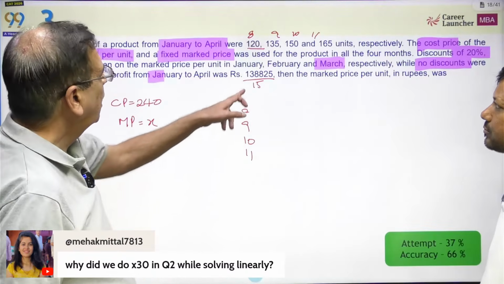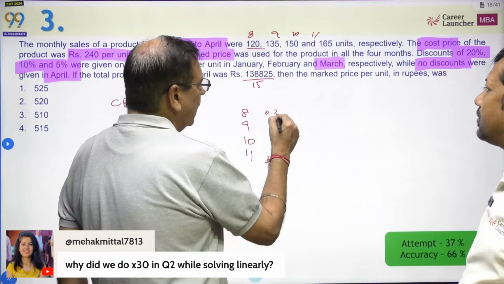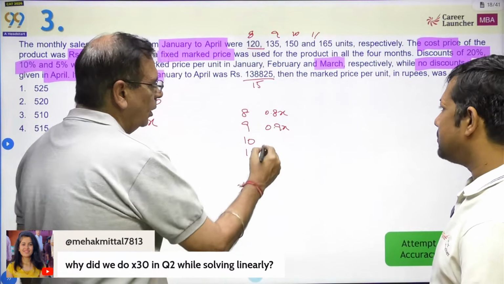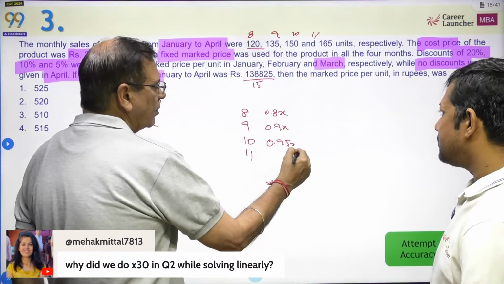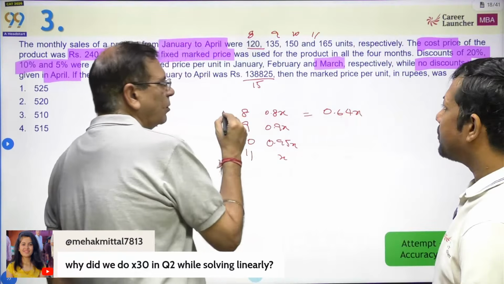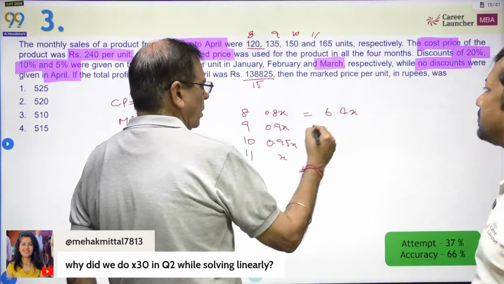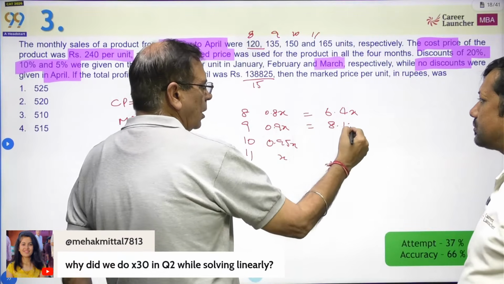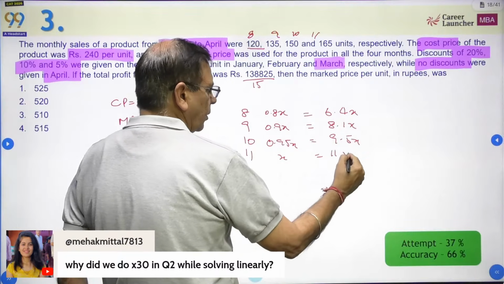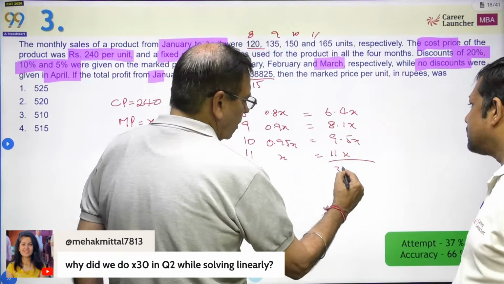Okay, first 8, January discount of 20%, so 0.8x, 0.8x, 0.9x. 0.9x is the 10% discount. 5% discount means 0.95x and x. So what does it become? 0.64x. Total selling price, 6.4. Sorry, total selling price will become 6.4x, 8.1x, 9.5x, and 11x. Total becomes 20, 28, 34, 35x.